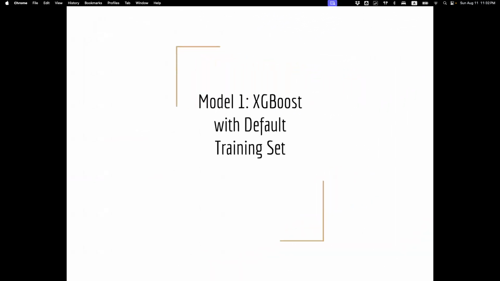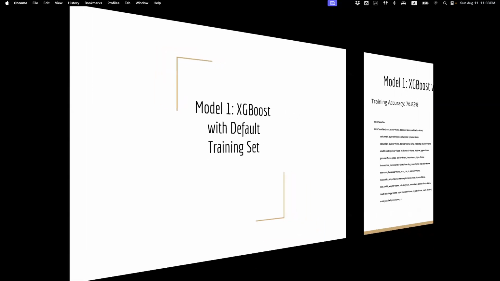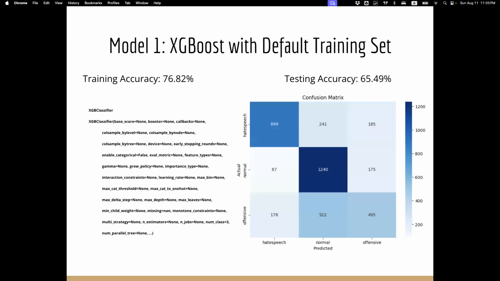I'll turn it over to my partner Ali to talk about Model 1, XGBoost with the default training set. The first model that we use for classifying whether the comments are normal, offensive, or hate speech is XGBoost. XGBoost stands for Extreme Gradient Boosting. It is a scalable and distributed gradient boosting decision tree library. Firstly, we use default hyperparameters, and we got a training accuracy of 76% and testing accuracy of 65%.